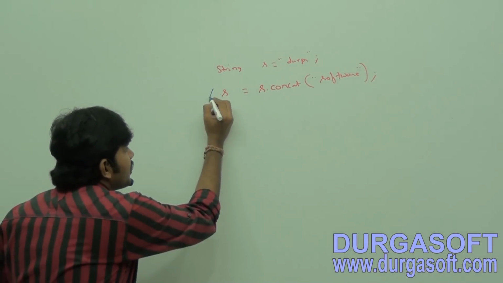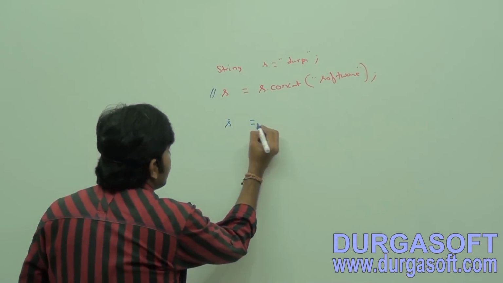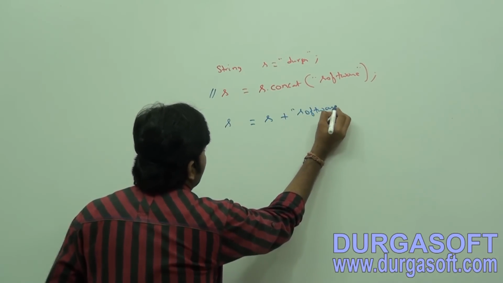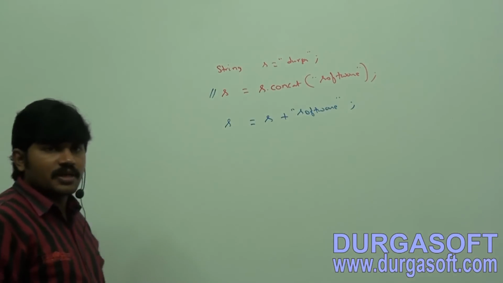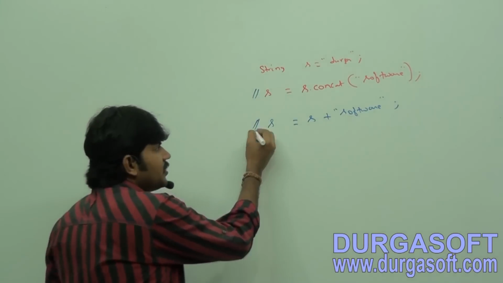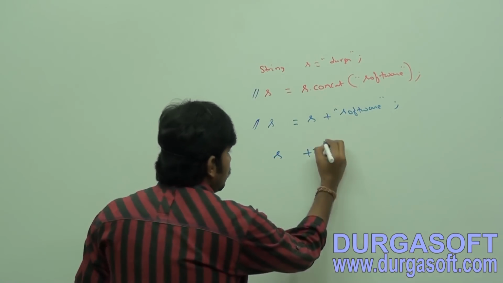Instead of this, can I take it like this? s is equal to s plus software. Are both the same or not? s is equal to s plus software, so s is equal to Durga software only. Or instead of this, s plus is equal to software.